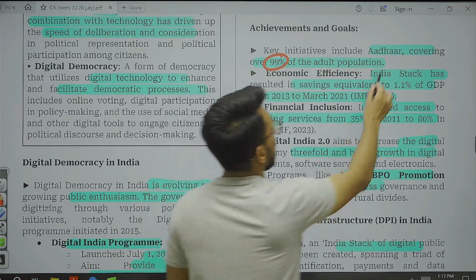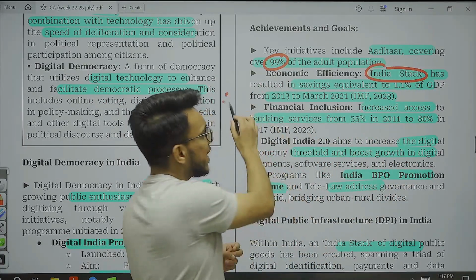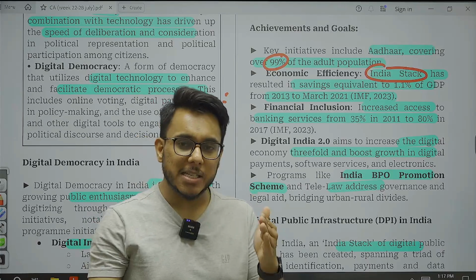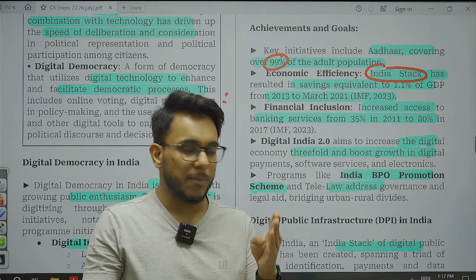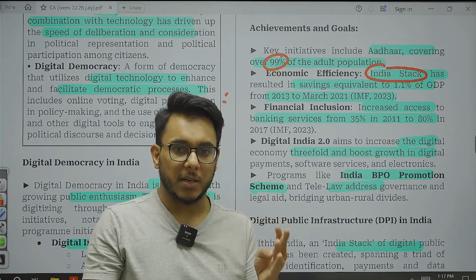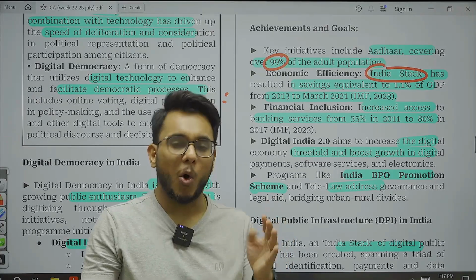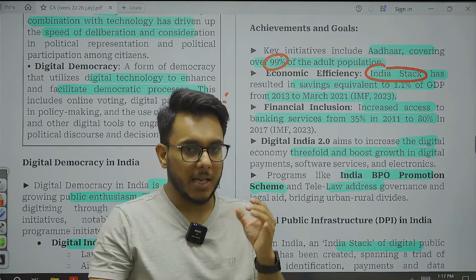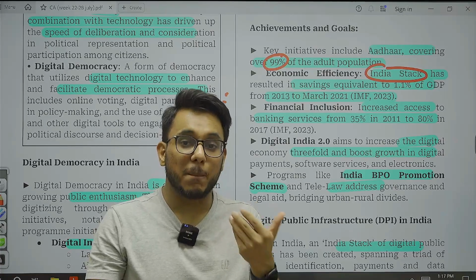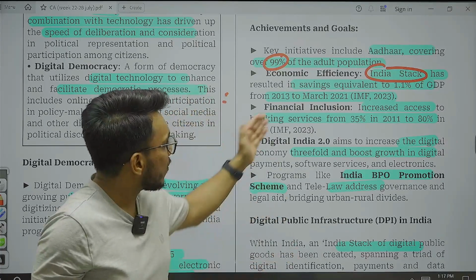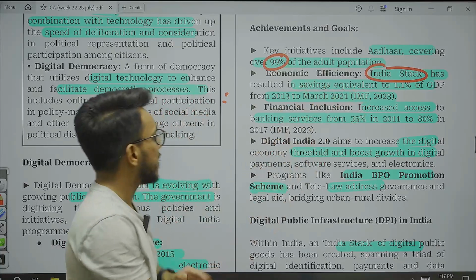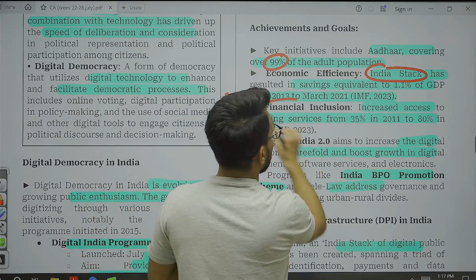Then after that, India Stack. Now, what is India Stack? India Stack refers to the applications the government has come out with. For example, UPI, DigiLocker, CoWIN, all are part of the Digital India Stack. Today, this Digital India Stack has led to savings equivalent to 1.1% of GDP. Then financial inclusion.